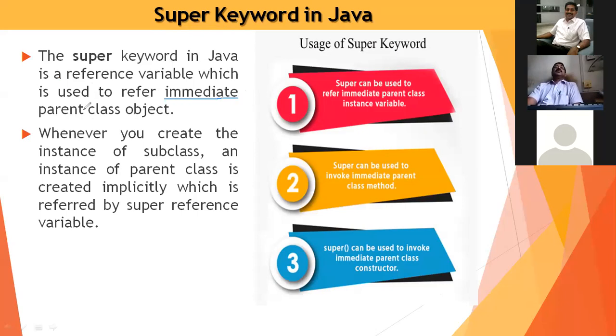Whenever you create an instance of the subclass, an instance of the parent class is created implicitly, which is referred to by the super reference variable.